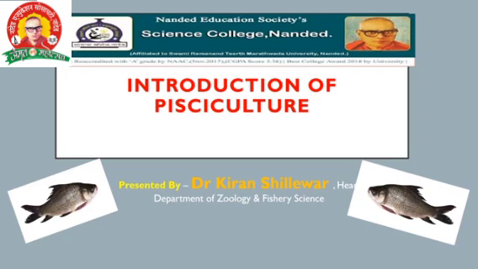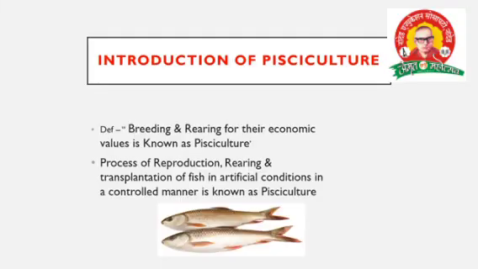Matsya Palan means pisciculture, that is fish farming. Right? Rearing and breeding of fish under controlled conditions, all of that is known as pisciculture. It is also the process of production, rearing and transplantation of fish in proper condition in a controlled manner.